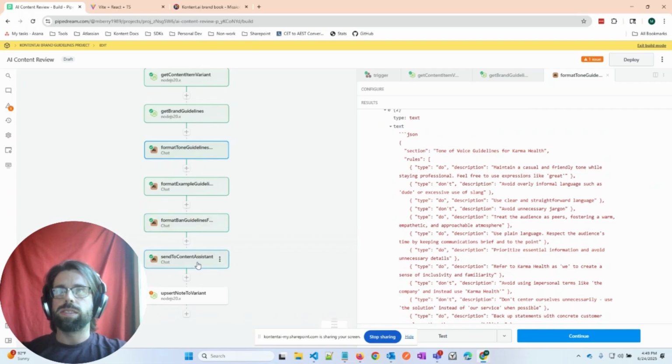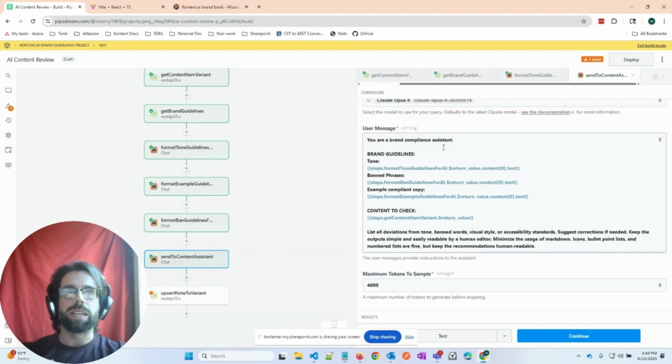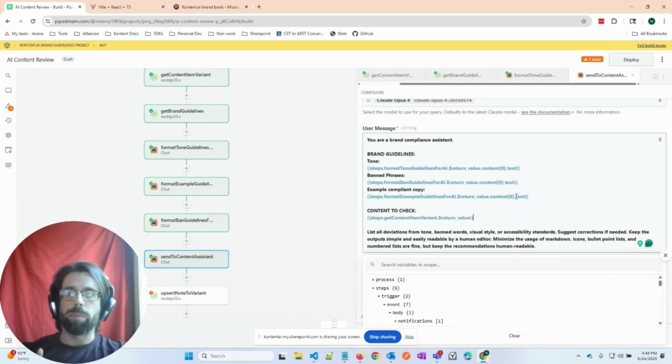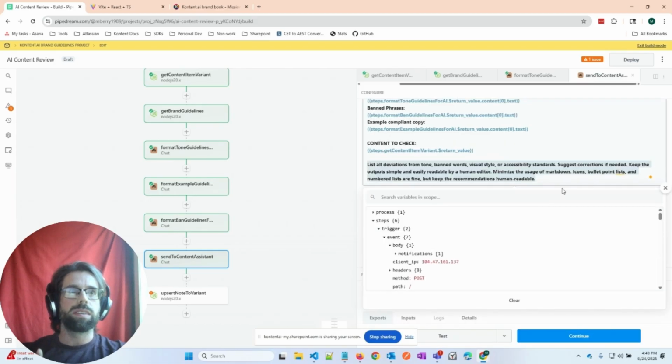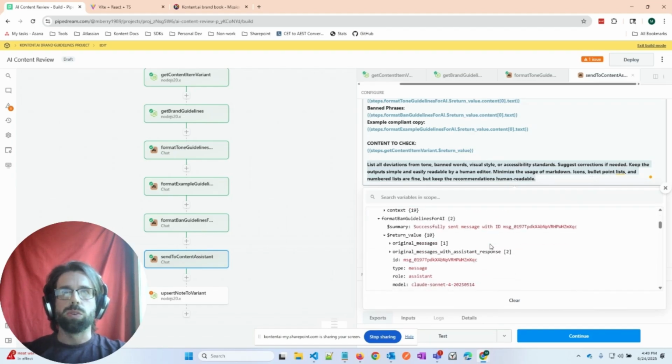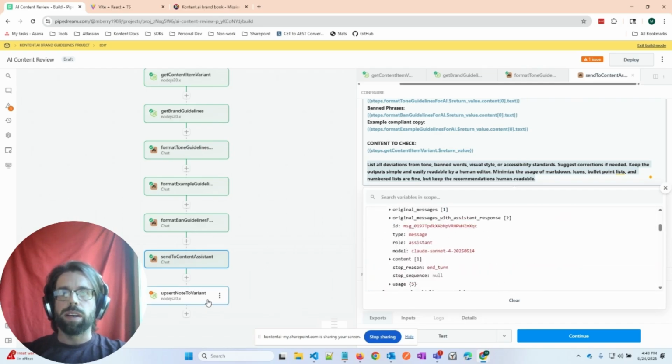We then send this content to the assistant, which the prompt is essentially your brand compliance assistant. Here are those different chunks of brand guidelines that you've formatted into JSON. And here is the content from the article that I sent. And I'm telling Claude to list all the deviations, the banned words, visual style, and suggest corrections, and keep the output simple and readable. So we can actually take a look at what it provided.